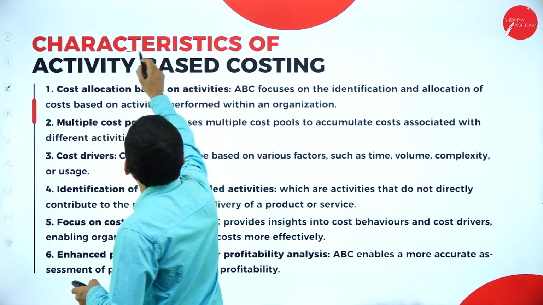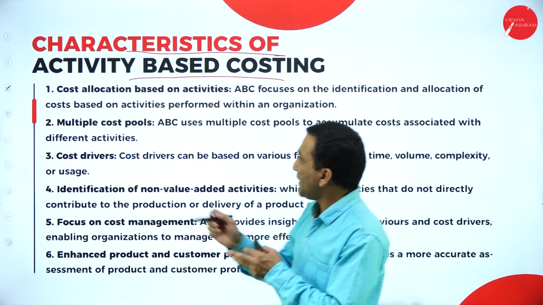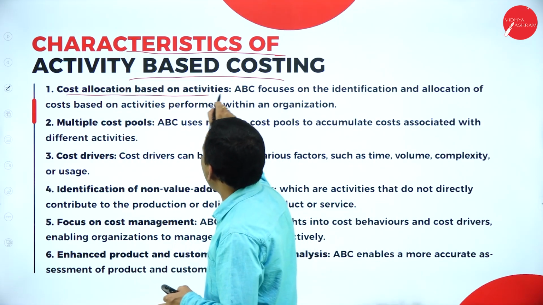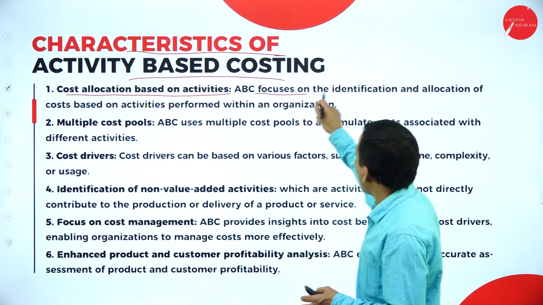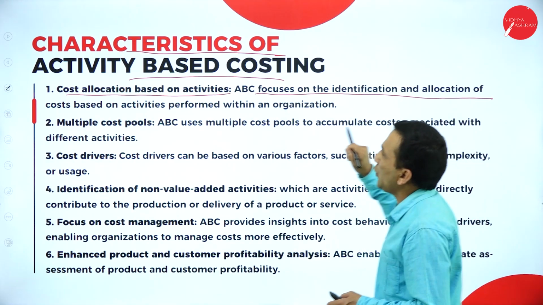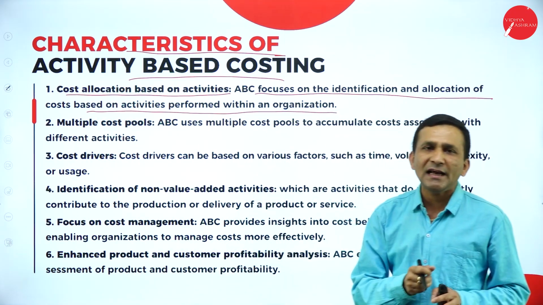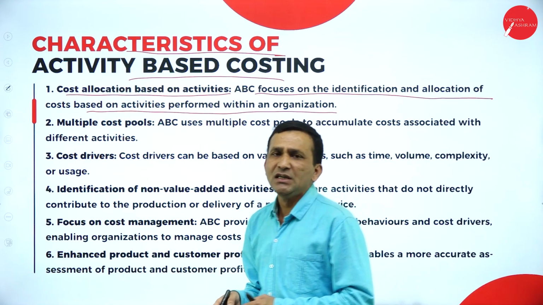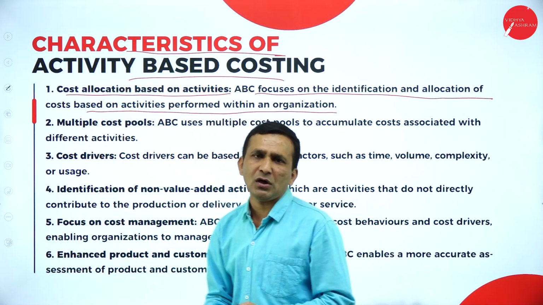Now moving to the characteristics of ABC, activity-based costing. The first one is cost allocation based on activity, the same thing you have learned. ABC focuses on the identification and allocation of cost based on the activities performed within the organization, what and all the activities involved to produce a product or to offer a service.